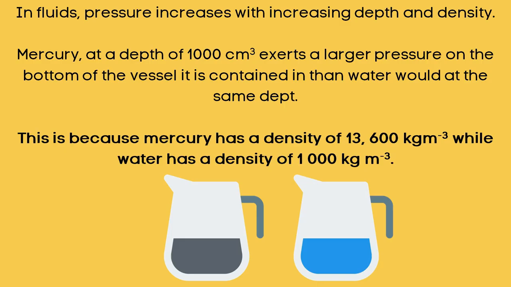In fluids, pressure increases with increasing depth and density. Mercury, at a depth of 1,000 cubic centimeters, exerts a larger pressure on the bottom of the vessel it is contained in than water would at the same depth. This is because mercury has a density of 13,600 kilograms per cubic meter, while water has a density of 1,000 kilograms per cubic meter.